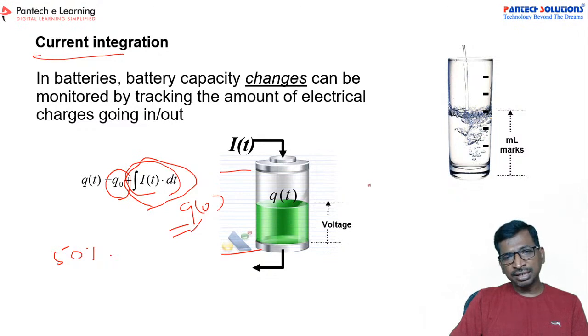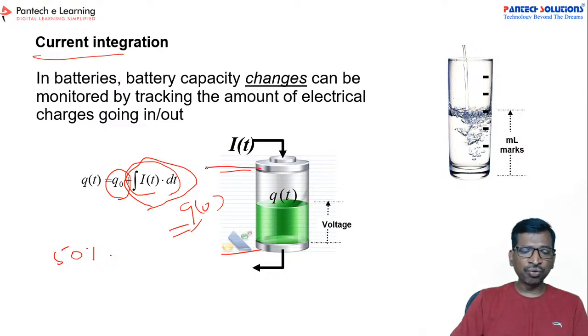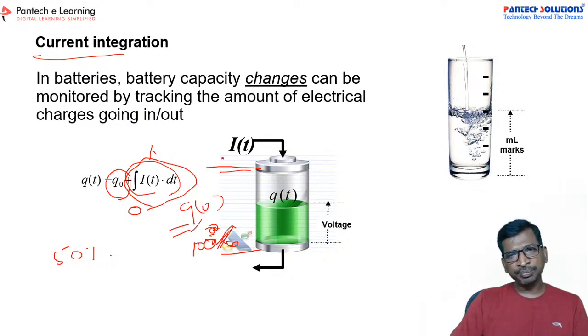Similarly for the discharging level, now we are going to calculate the SOC for the discharging period. In that case, let us assume the battery is at the fully charged level, that is 100%. Then the time difference between the minimum level and the maximum level, let us assume 1 hour or 2 hours or 30 minutes, whatever it may be.